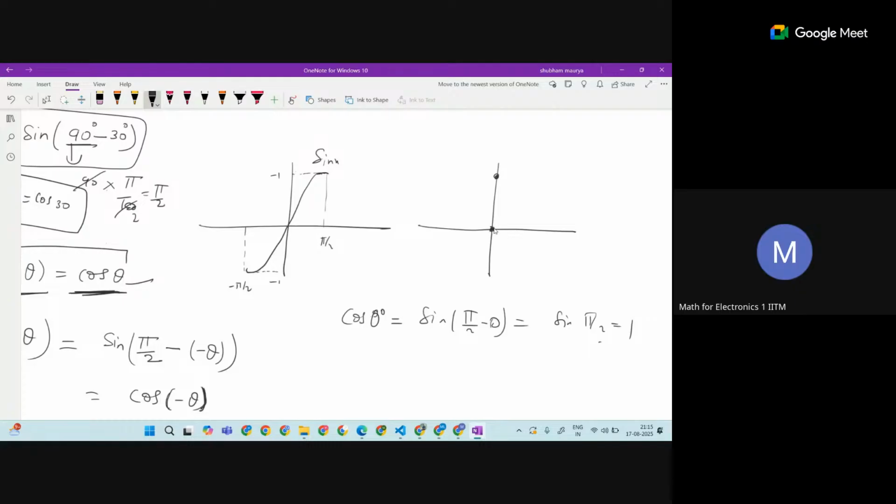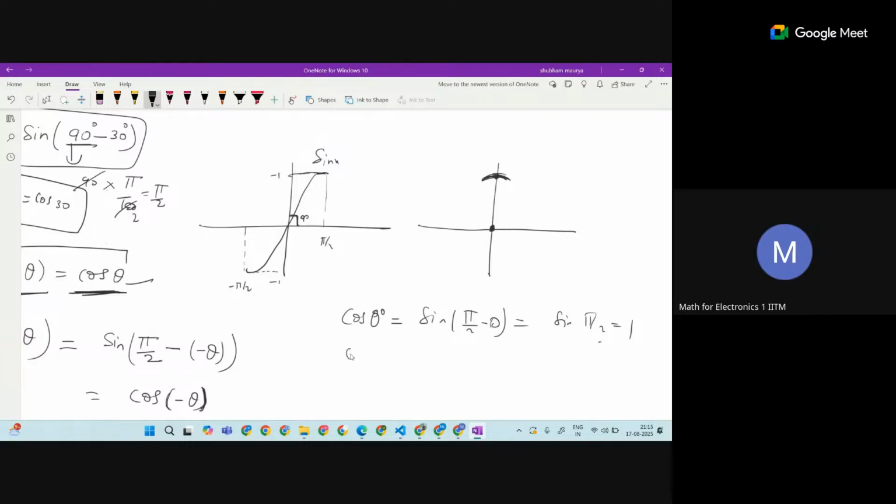So if we give the input 0, it is going to be 1. And this is what the flipping is doing also. See, this is your 90 degree, and we just slightly flipped it, so this will be just shifted to here. This is how cos 0 is going to be 1.